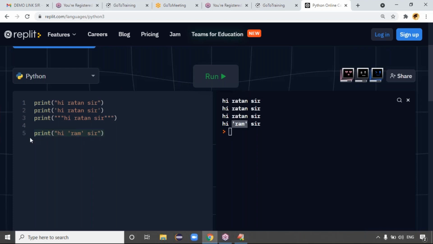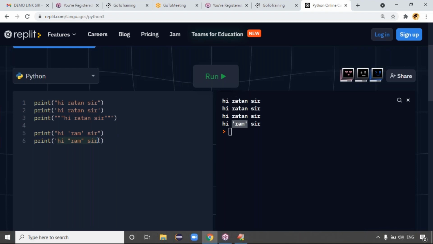Exactly. Yes, for example, if the string is in single quotes, in the middle you can put double quotes, no problem. Guys, double quotes inside double quotes is not allowed, and single quotes inside single quotes are not allowed. If the string is in double quotes, in the middle, whenever you want single quotes, we can use them. It's just a representation, guys. It's not mandatory.